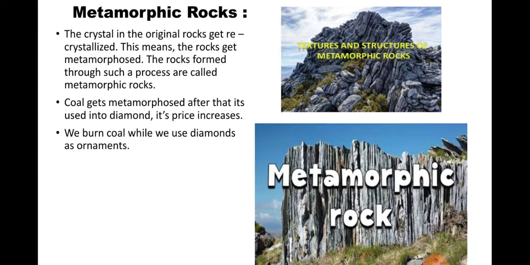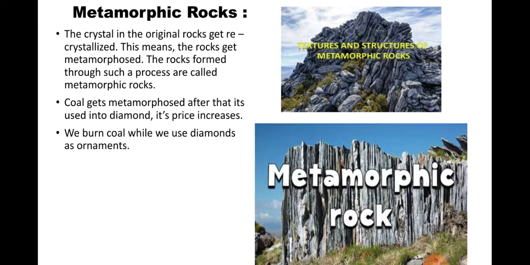Okay. This means the rock gets metamorphosed. Metamorphosed means it changes its variety. Whatever its main property is, it changes its property, and such a process is called metamorphic rock. For example, whatever the first material is, it changes its properties and qualities, and after that changing process, the result is called metamorphic rock. Now you can see here the crystal materials in the first picture.